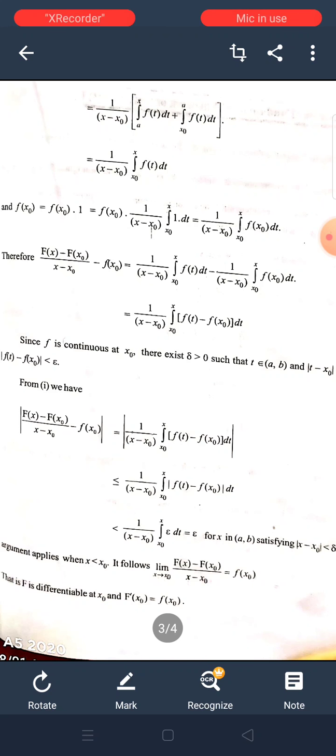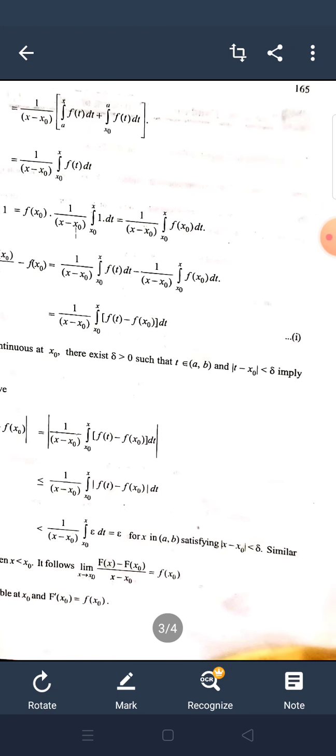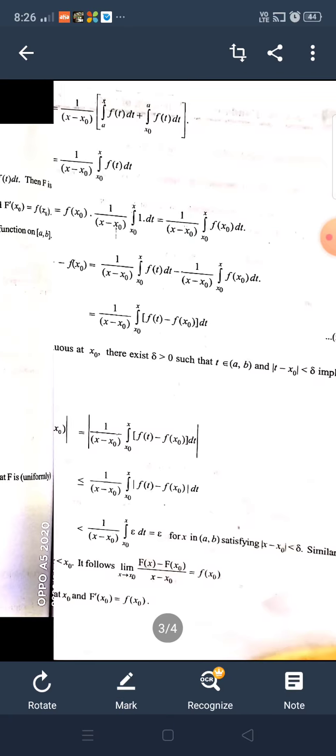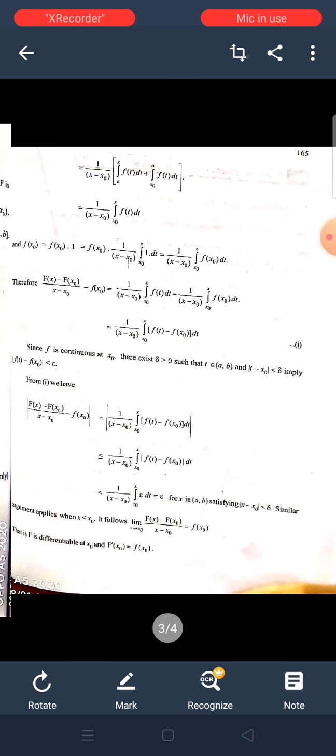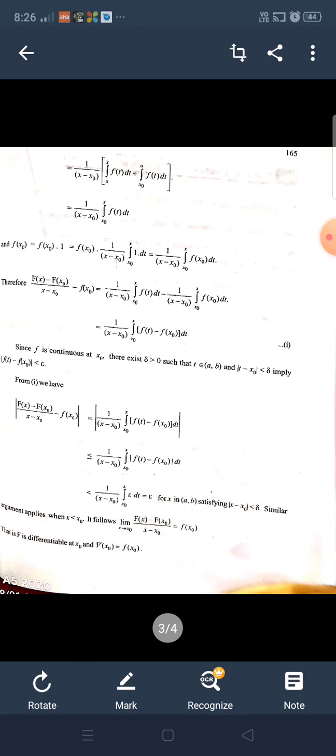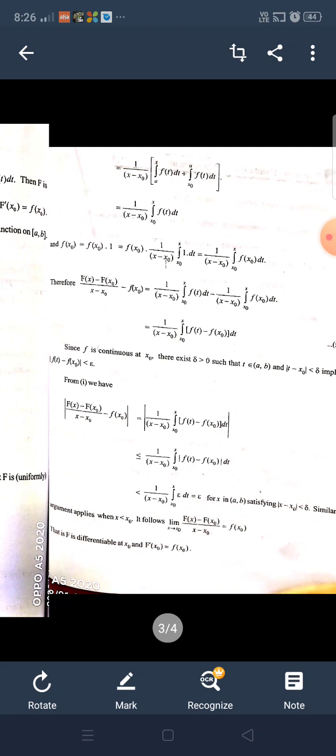Since f is continuous at x₀, there exists delta greater than 0 such that t belongs to the open interval (a, b) and |t − x₀| < delta implies |f(t) − f(x₀)| < epsilon.